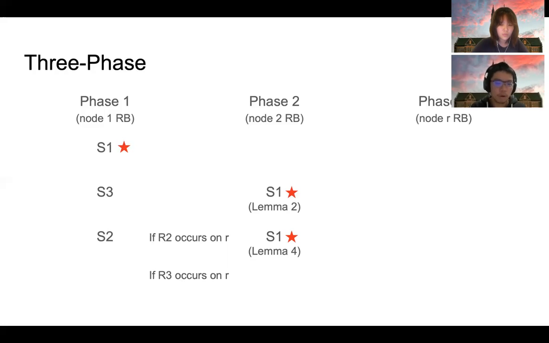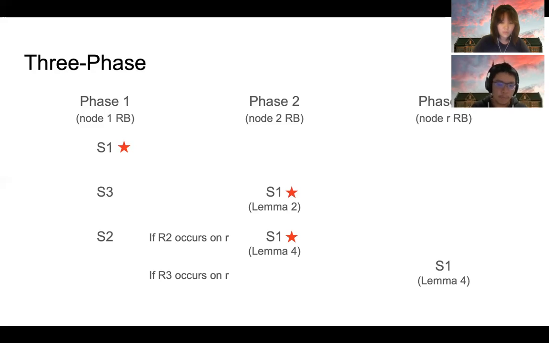So if node R happens to be node 2, then node R will reliably broadcast its local state in phase 2, and we're done. However, if R is not 2, then we want node R to be the node that reliably broadcasts its local state in phase 3. Since S1 occurs on R, the algorithm will reach agreement at the end of phase 3.